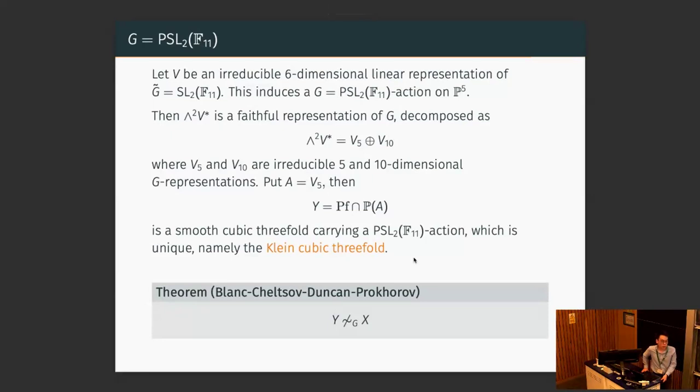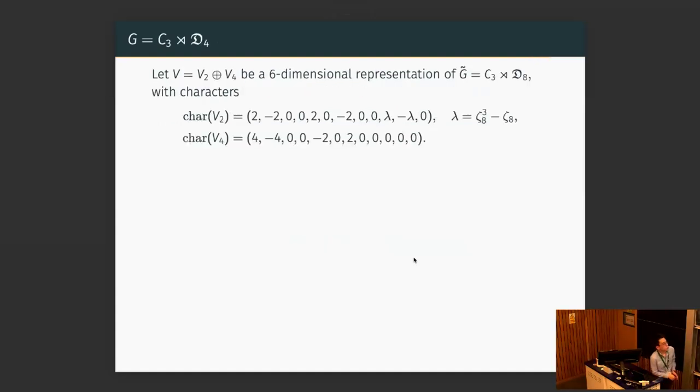Here's a theorem by Blanc, Cheltsov, Duncan, and Prokhorov. They show that Y and X, where X is the dual degree 14 Fano threefold, are not G-equivariantly birational to each other for the group PSL2(11). What they show is much stronger: they show the G action on both Y and X is superrigid, but what we need is non-birationality here. So let's look at the other group as well, C3 semidirect D4.